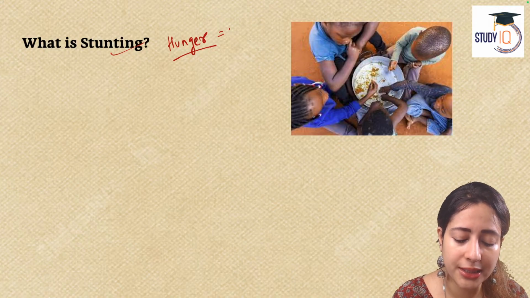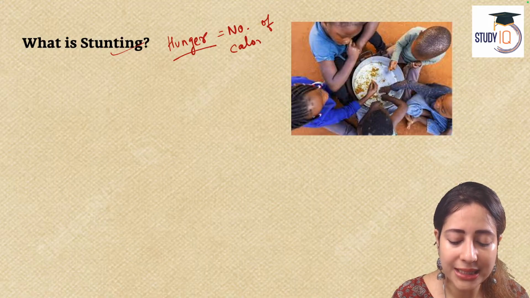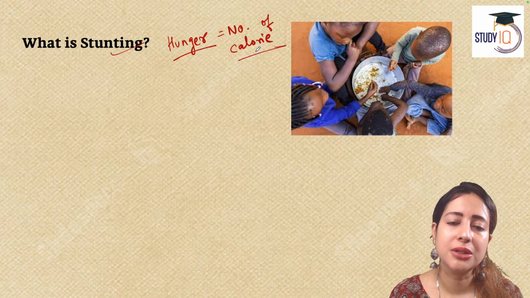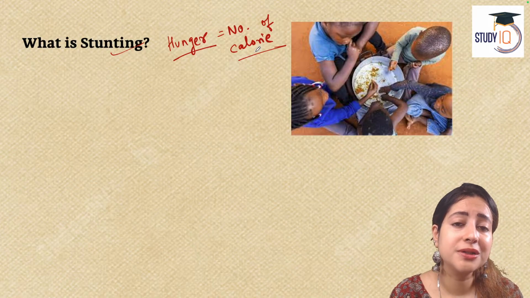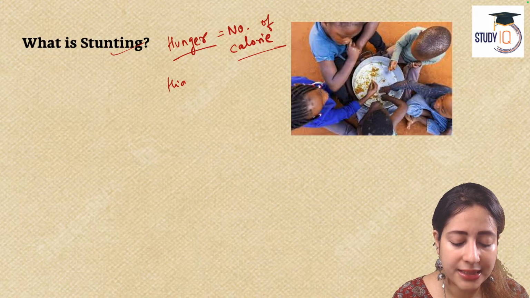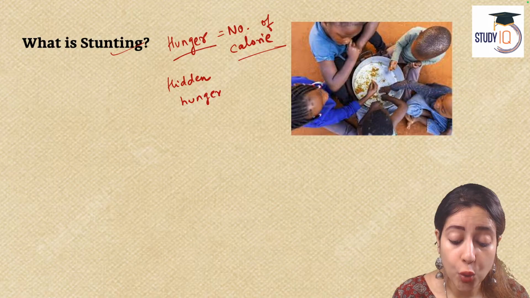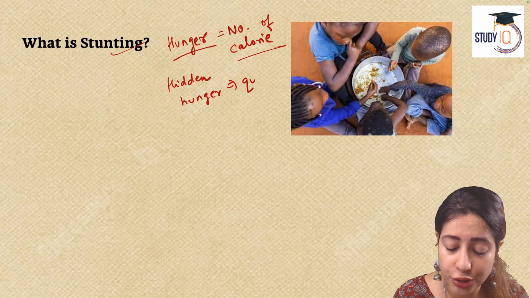This is measured in terms of quantity, the number of calories needed to be functional. There are other components to this hunger. The other component is hidden hunger. As I said yesterday, sometimes the number of calories can be enough, but the quality of these calories is not good.